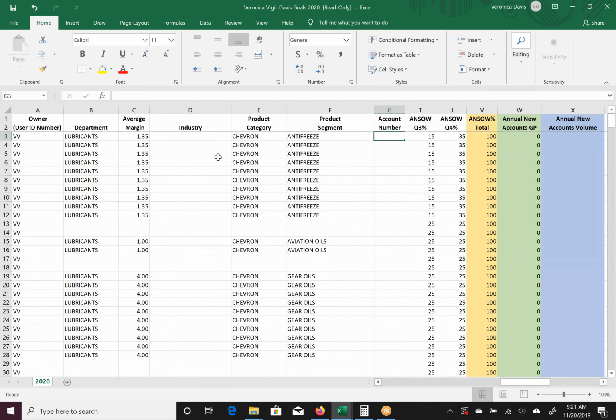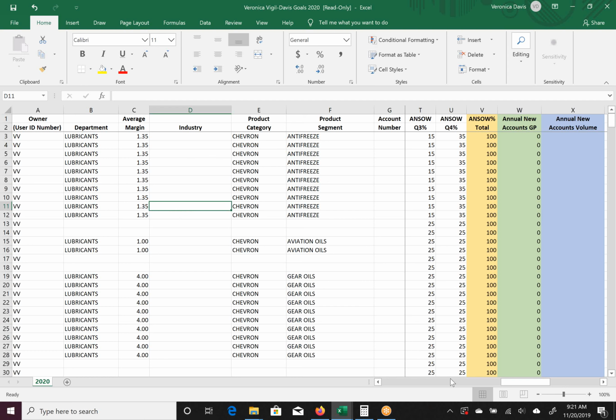In this document, there are actually only a few places that you will be entering data. One of these places will be here in this industry section. One thing that's very important to note is that everything that we have already within iRely and CRM must be exact: spelling and punctuation, including spacing. To help you guys with that, at the bottom of this document, there is a whole list of industry segments that you can add.